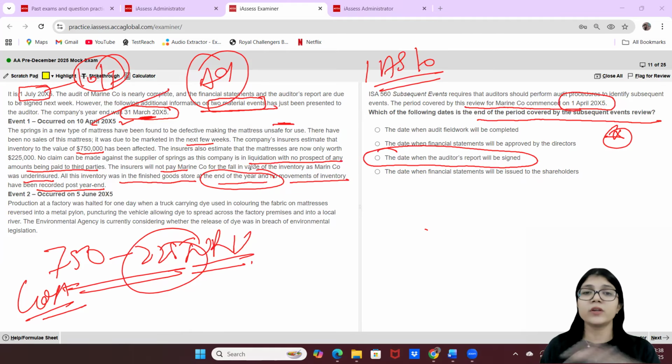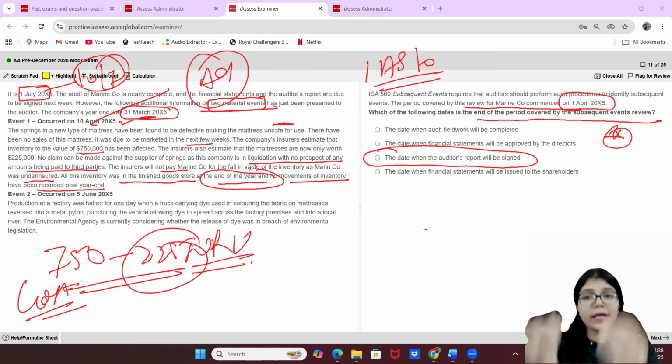He or she cannot just put their efforts into one financial year, right? So there has to be a cutoff period till when the responsibility lies. Like for me also, as soon as your exam gets over for AA, my responsibility ends there as well, right? My active responsibility is not after that. But yes, if you reach out to me after the exam and tell me, ma'am, this was the question, how to attempt this, I will discuss that with you, right? But my active responsibility of teaching you, mentoring you, telling you your doubts, solving question papers, ends on the day the exam was done by you, right?